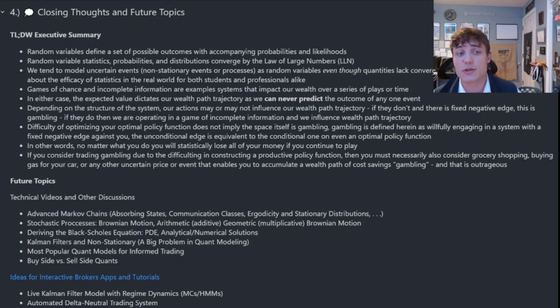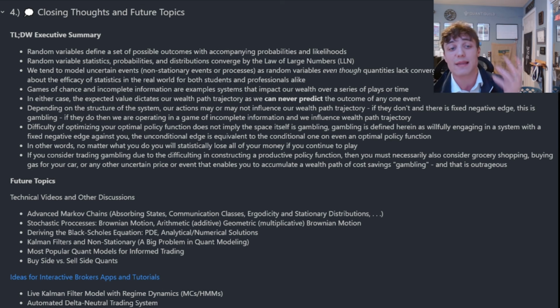Too long didn't watch. Here's your executive summary. Random variables define a set of possible outcomes with accompanying probabilities and likelihoods. By the law of large numbers, probabilities, statistics, and distributions converge. We tend to model uncertain systems or events, non-stationary events or processes, with random variables or models that use them functionally, even though in practice, these quantities lack convergence.